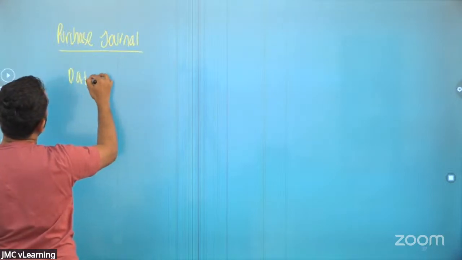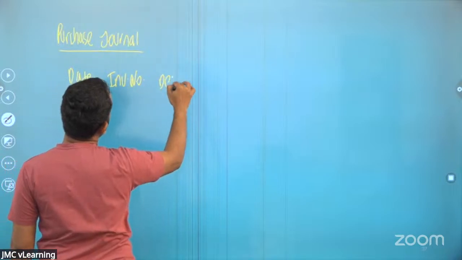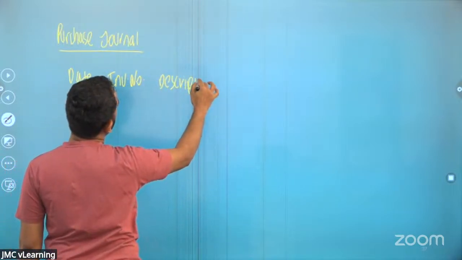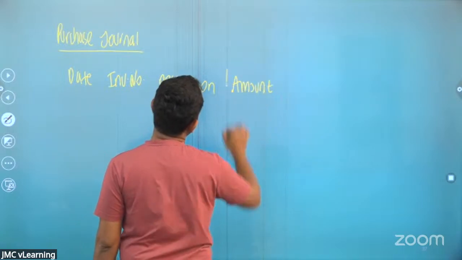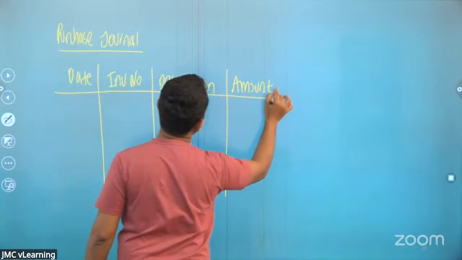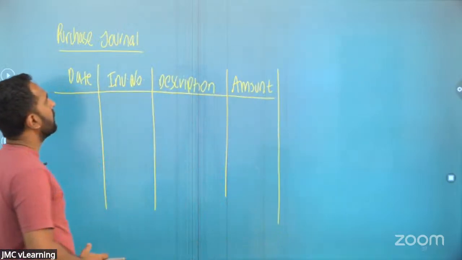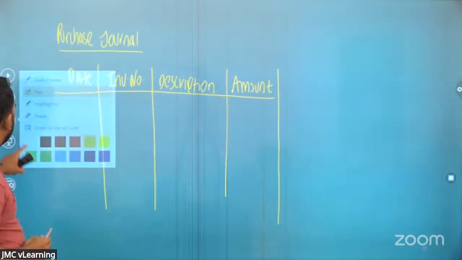You know the format: date, invoice number, description, and the amount. Simply this is the format, right? Date, invoice number, description, and the amount.